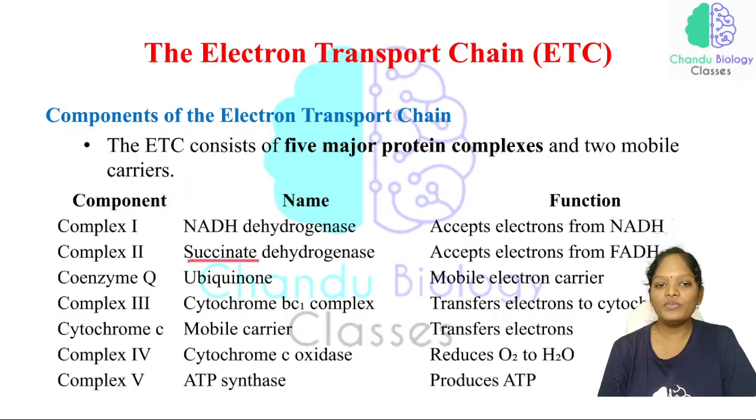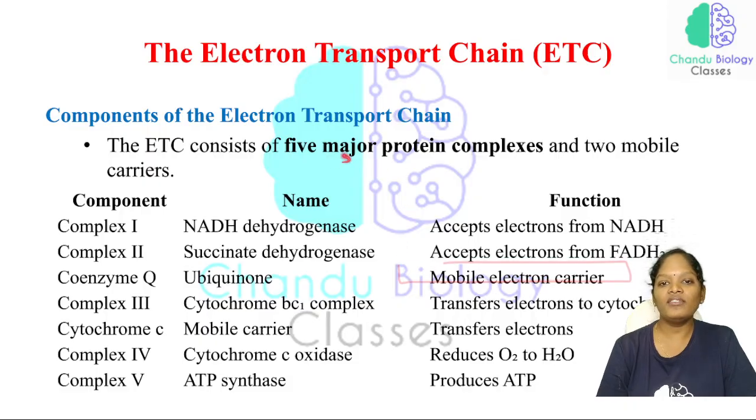And complex 2, which is the succinate dehydrogenase enzyme, is the enzyme accepting the electrons released from FADH₂. FADH₂ is the one releaser of these electrons, and those electrons are accepted by the succinate dehydrogenase enzyme. And coenzyme Q, named the ubiquinone complex, is a mobile electron carrier.